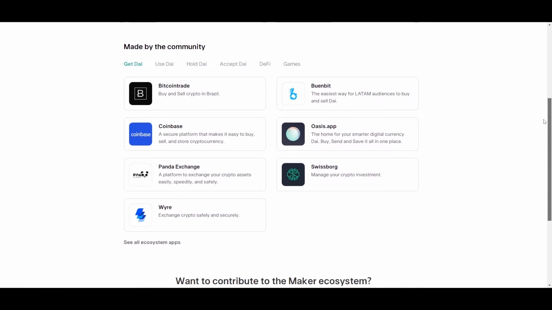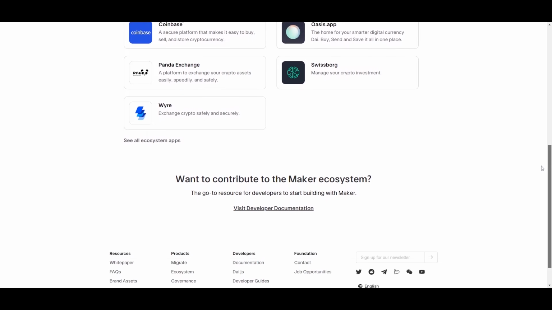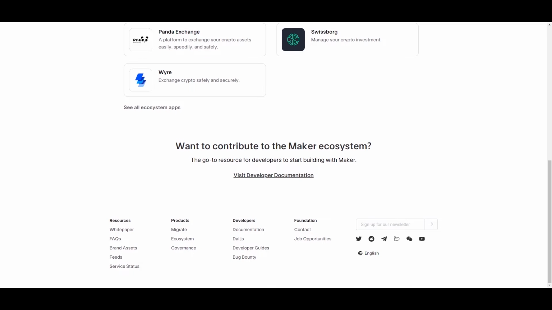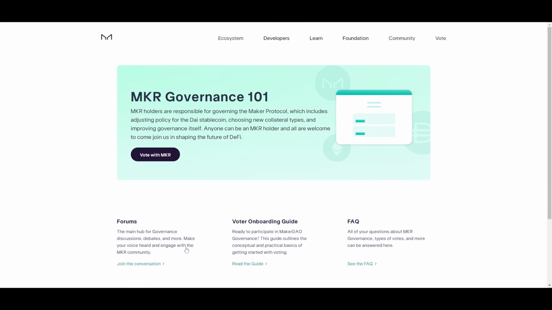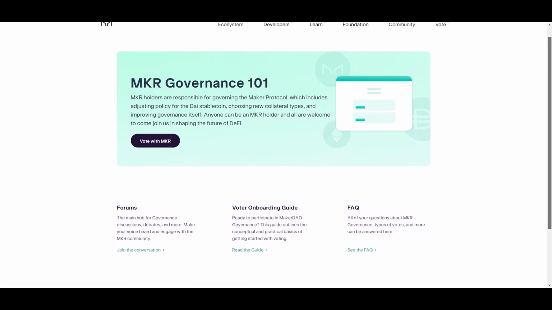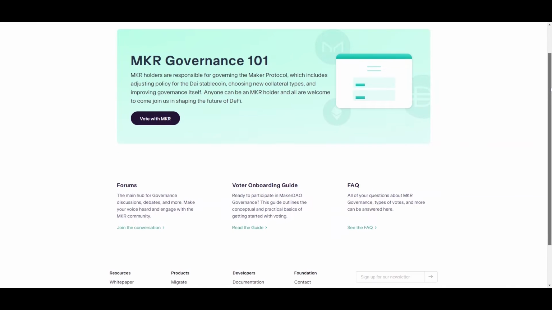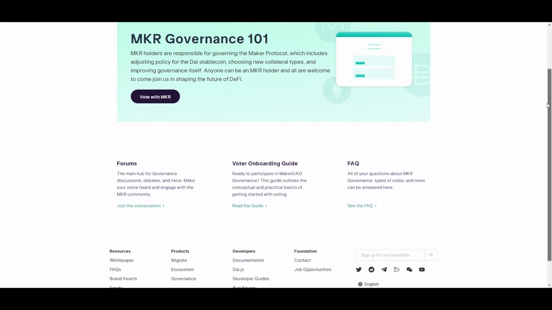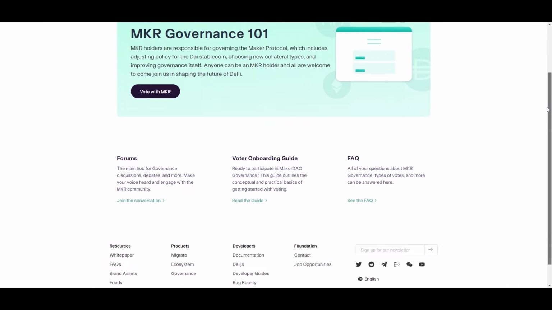The Maker DAO's governance consists of people from any side of the world. That means it is an open-source project. The participants of its governance are holding its governance token, MKR. The MKR holders are responsible for managing the Maker protocol to keep the stability of DAI and avoid financial risks.